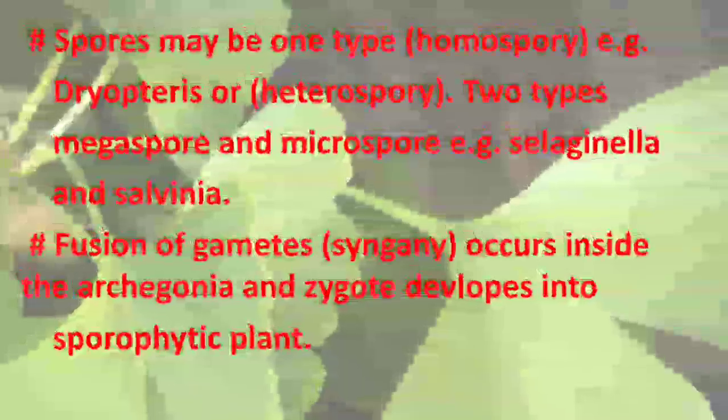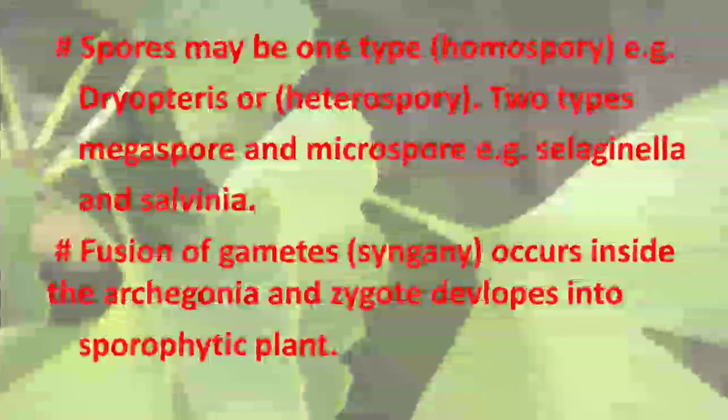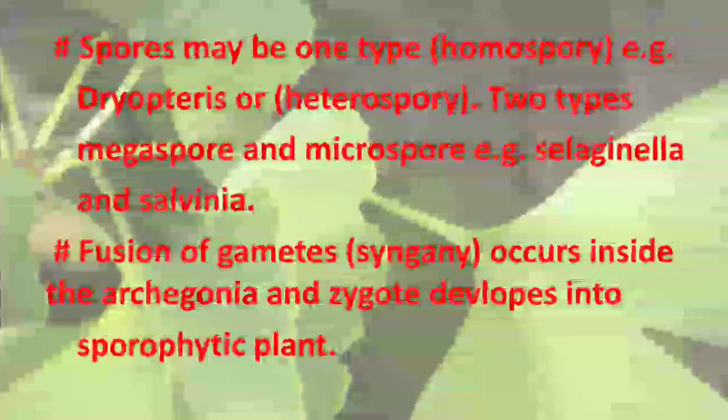Spores may be of one type. Sometimes the spores developed on the surface of the sporophyllous leaf may be one type, which is homospory, for example in Dryopteris. Sometimes they differ in shape, which is heterospory: two types of spores, megaspore and microspore. Micro means small, mega means big size. Examples are the Selaginella and Salvinia plants.